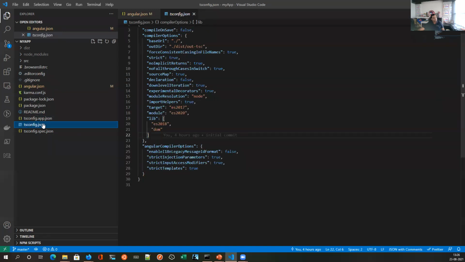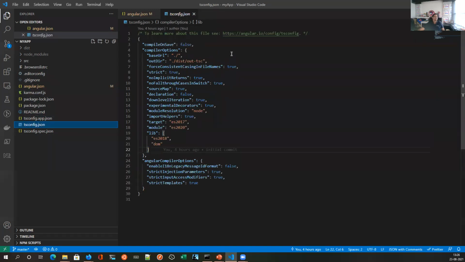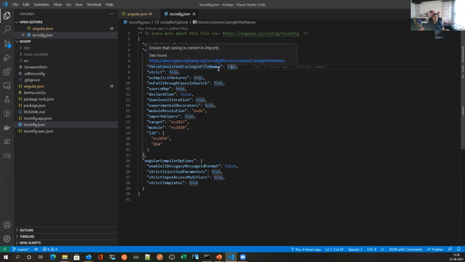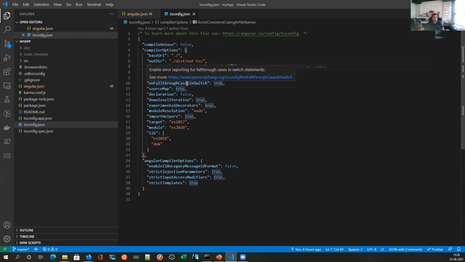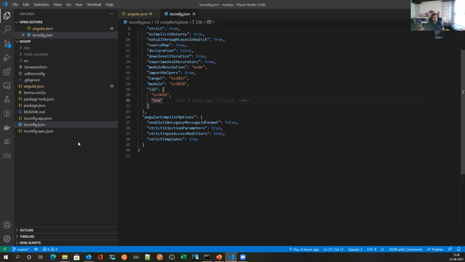Next is tsconfig.json. This is a file where all the compiler options are written. So TypeScript's compiler, tsc, runs, and you can pass all these options to it. Most of them are self-explanatory. If you want to understand them, you can just hover on them. It will tell you the details. So I'm not going into too much detail of it. These are the additional options for the Angular compiler.